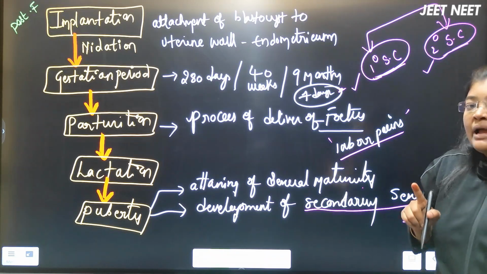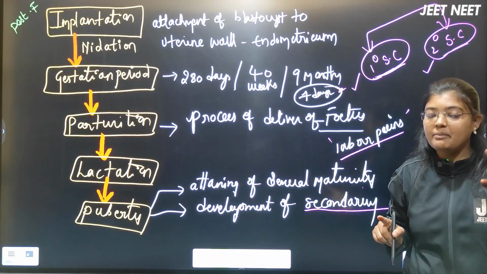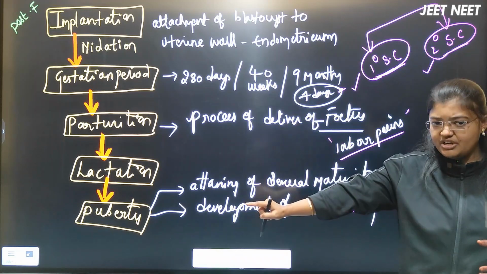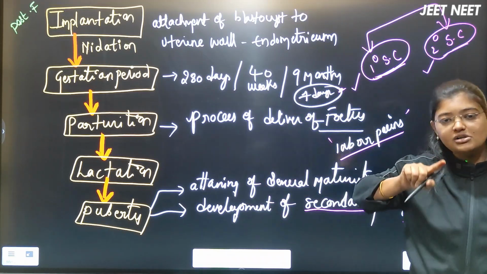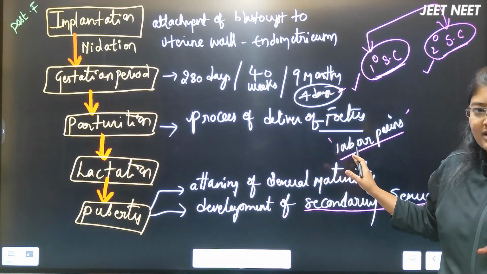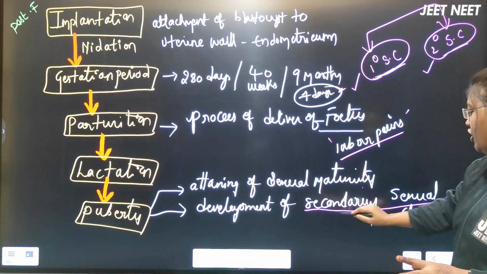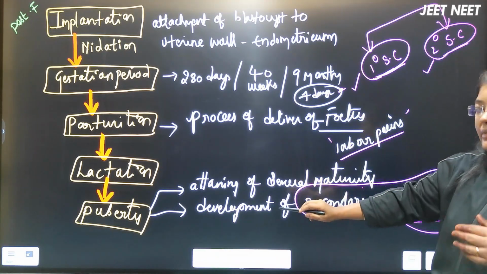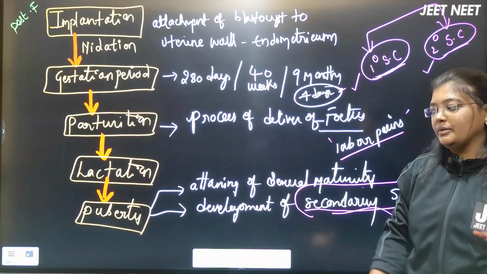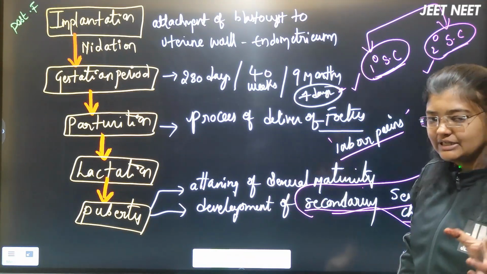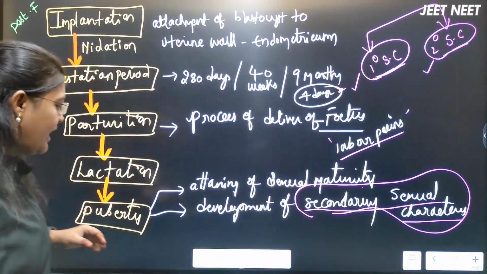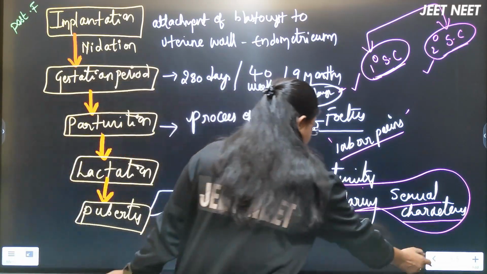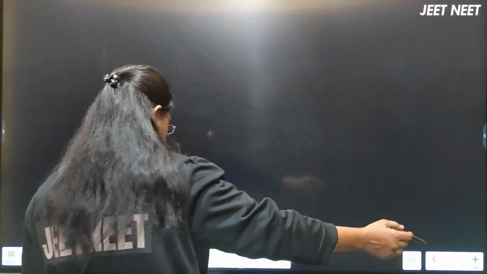Remember this point: the primary sex organs differ, and the secondary sexual characters and secondary sexual organs also differ. Further on, let me discuss that also. So the age at which these secondary sexual characters develop, we can call that period puberty. I hope I'm clear with this one, right? And every point has been given in the NCERT. Now let me discuss the next topic.